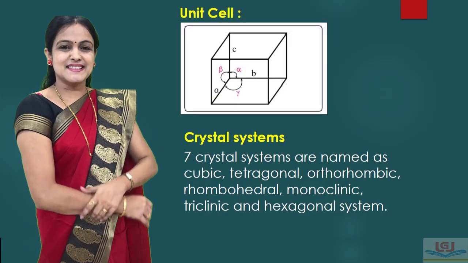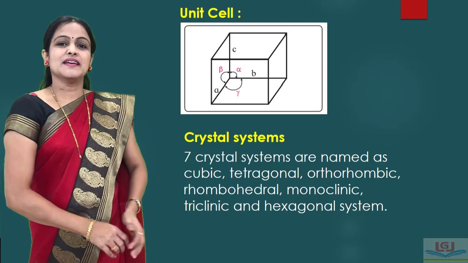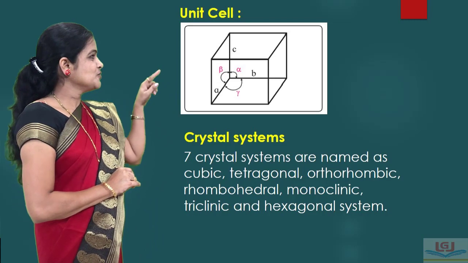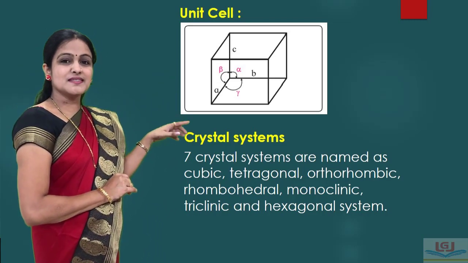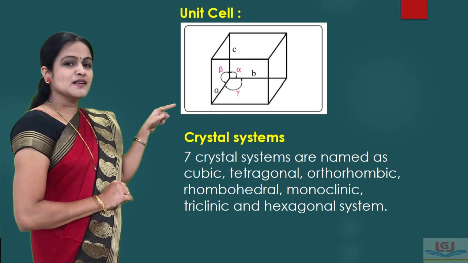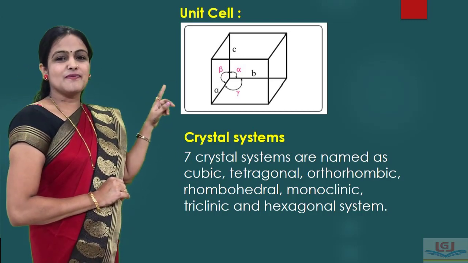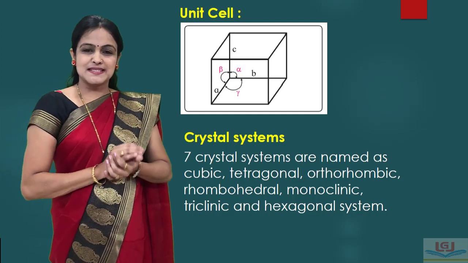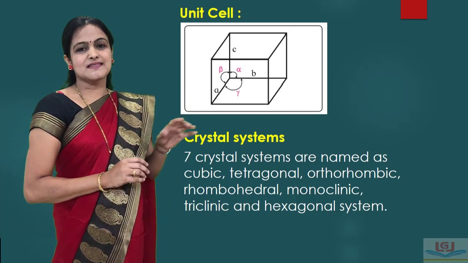Welcome to Dhare Science Academy, Karad. In the previous lecture, we studied the unit cell. A unit cell has 6 parameters: 3 edge lengths A, B, C, and the angles between them, alpha, beta and gamma. Today we are studying the crystal structure.